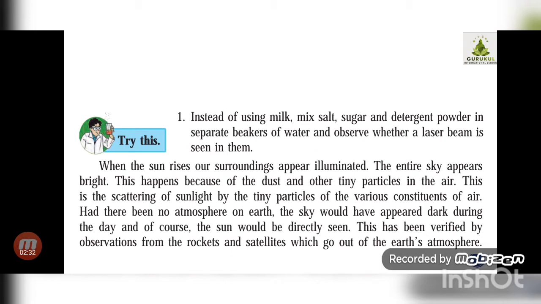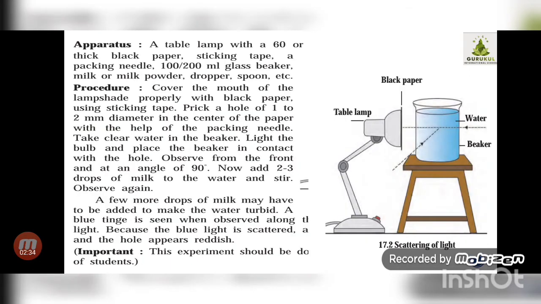Now the next experiment that we are going to learn is to make you understand how one particular light is being seen, or in which condition the intensity of light appears. For this experiment, you have to take a table lamp with a 60 or 100 watt milky bulb.